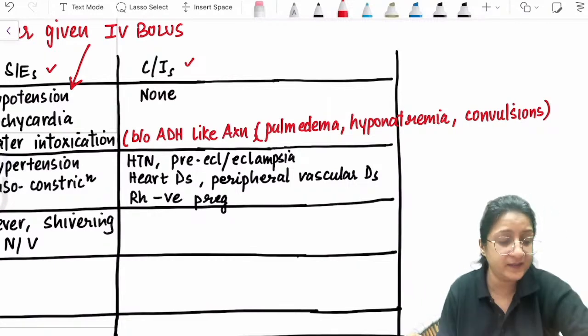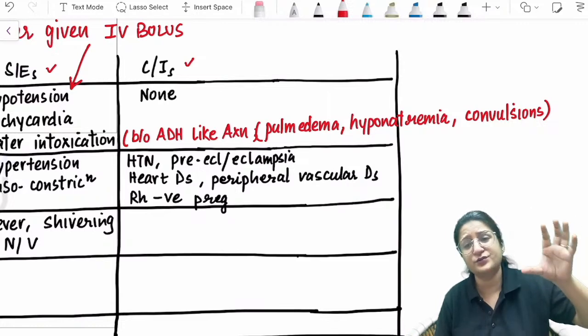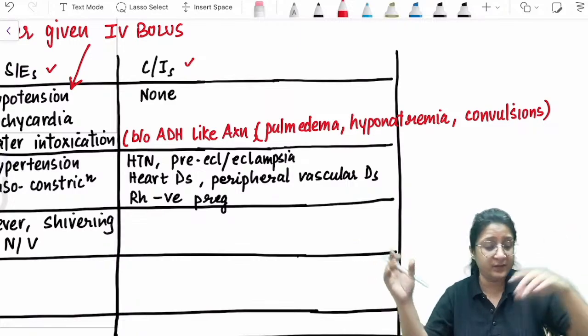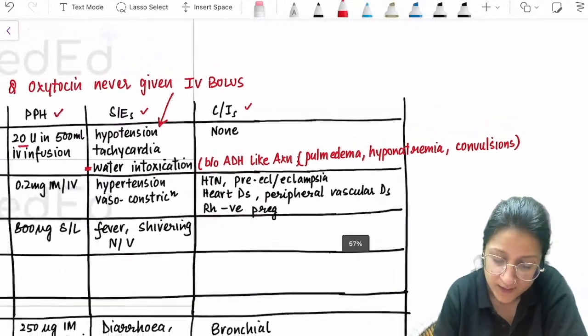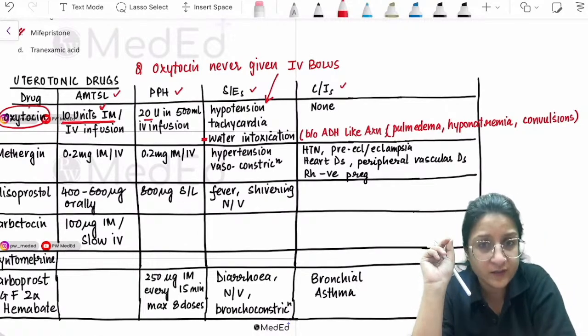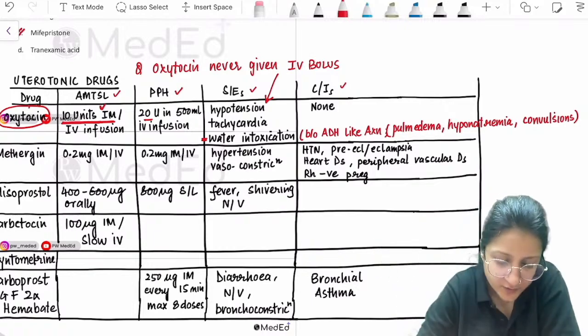So water intoxication is dangerous, but again with very high dosages or prolonged IV infusions of oxytocin. You should know about this complication. Contraindications for oxytocin: none, no contraindications.